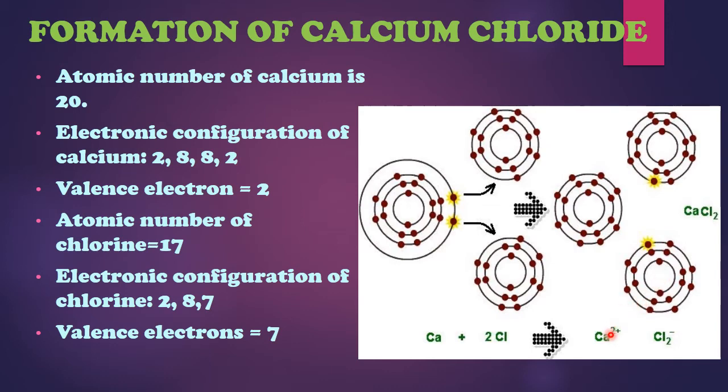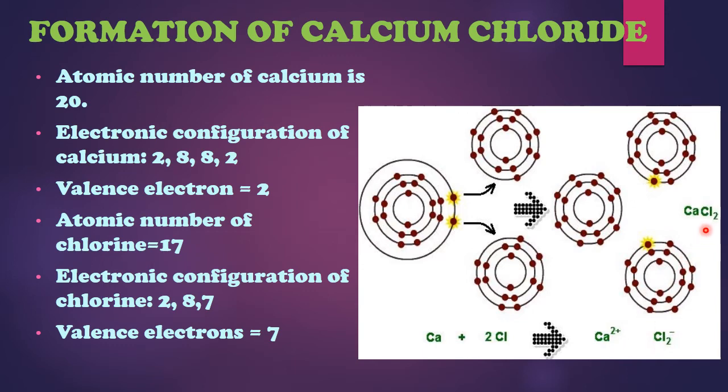So one chlorine atom has a negative charge, the other chlorine atom also has a negative charge, so there are 2 chlorine ions. When we add the charge of both chlorine ions, it becomes -2, and the charge on calcium is +2, so the charges are equal. So in this case, 1 calcium ion and 2 chlorine ions are going to have a bond formation, and an ionic bond will be formed.